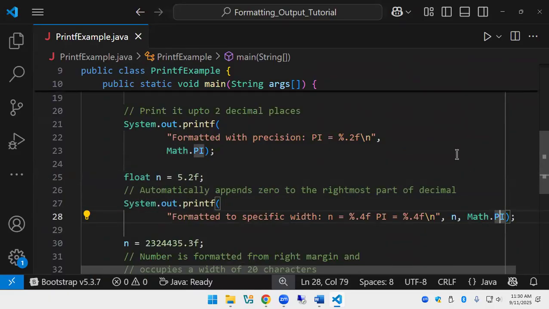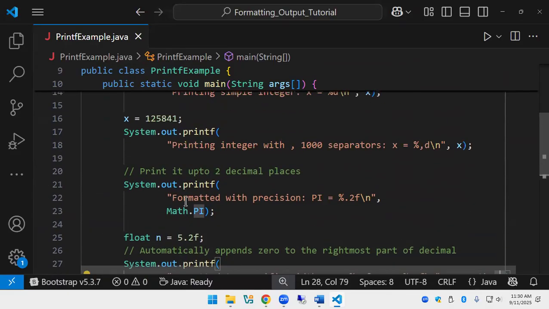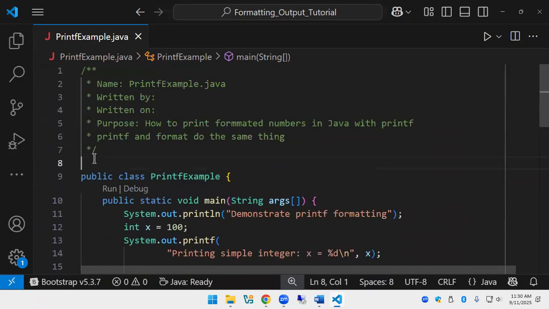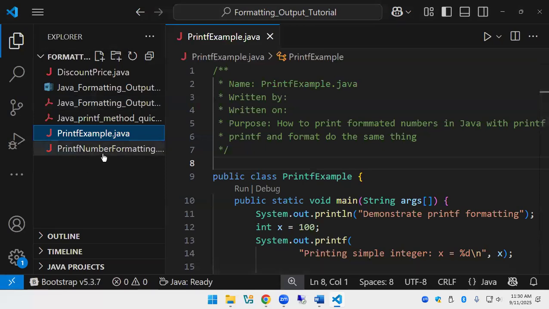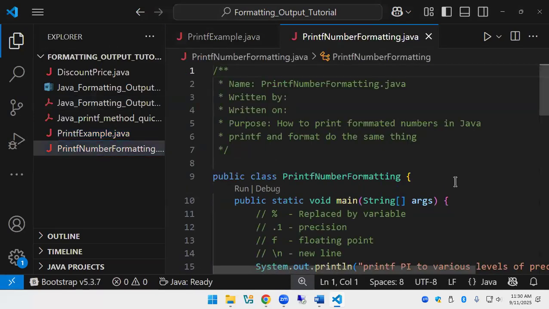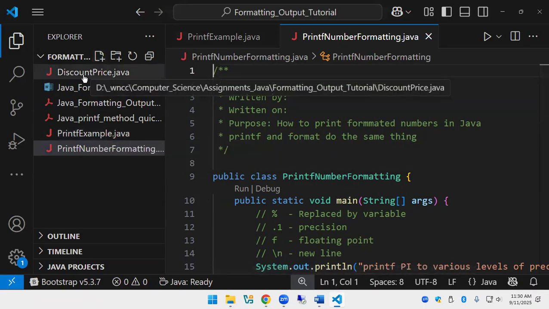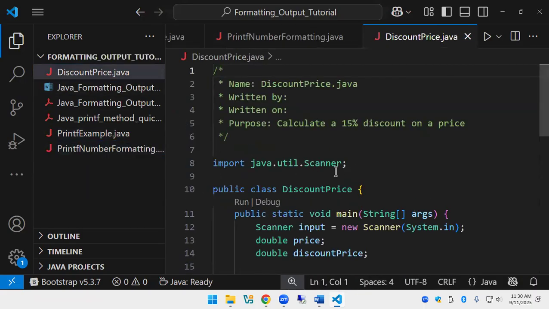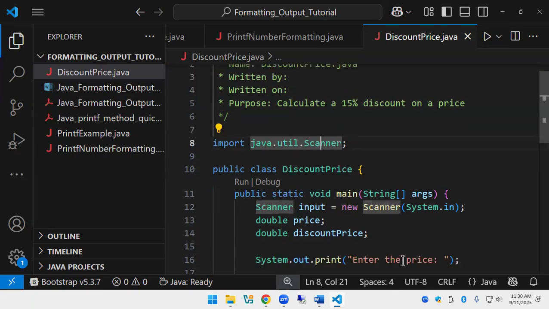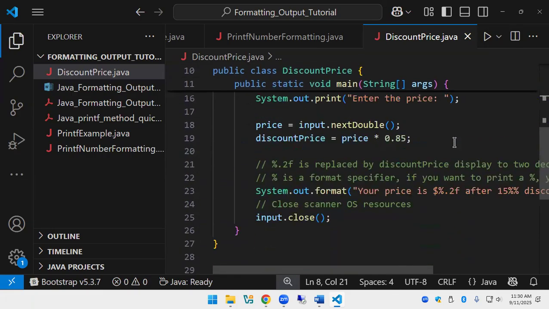If you imported math, could you say just pi? I think so. Okay. Off the top of my head, I can't remember how to import things in Java. I'd have to look it up. Probably like import Java util math. Yeah, it's just like file locations, like import. It'd be something like this. It's probably like java dot something. And then I don't know if you can do the same thing you can in Python and say from. But if you had imported it here, then you wouldn't have to use the whole thing.